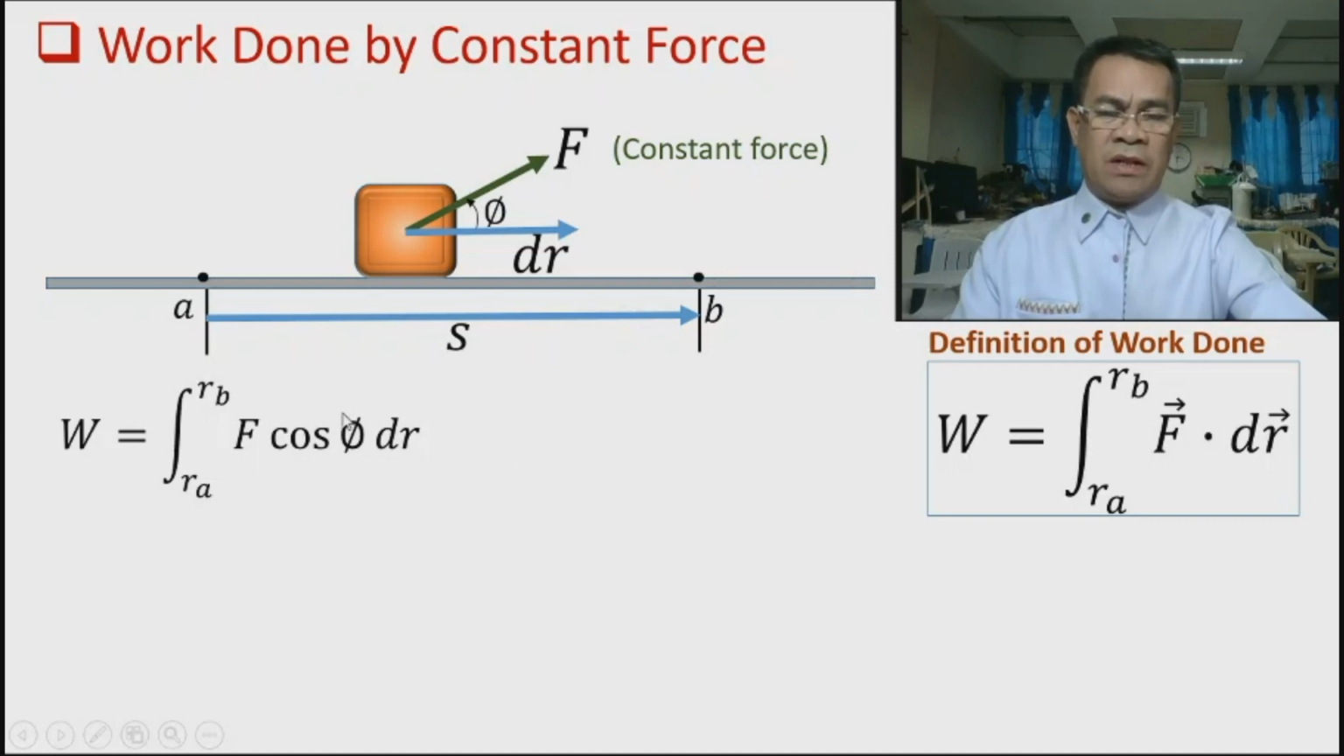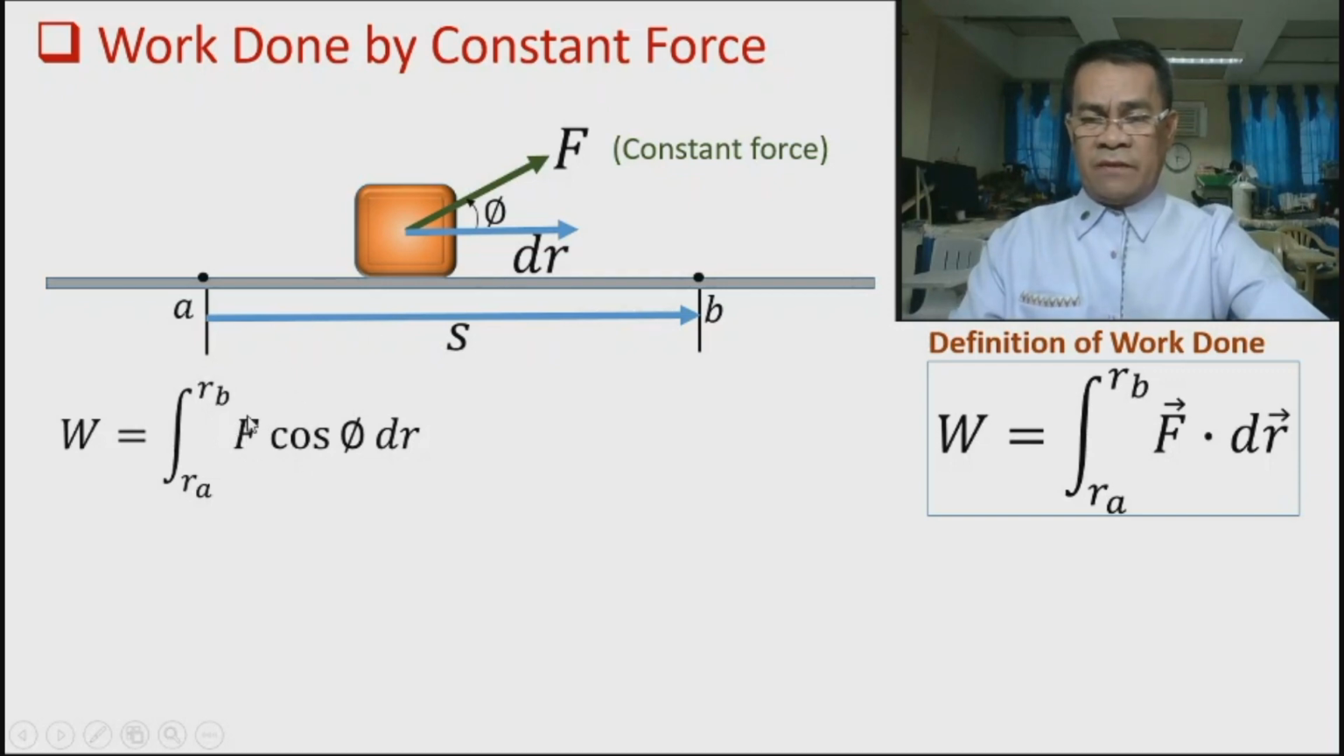Okay, which means that the magnitude of this force and the magnitude of displacement are multiplied by the cosine function of that angle. So, F cos P dr, with dr all in magnitude. So therefore, the dot product is the same as this one. Remember.